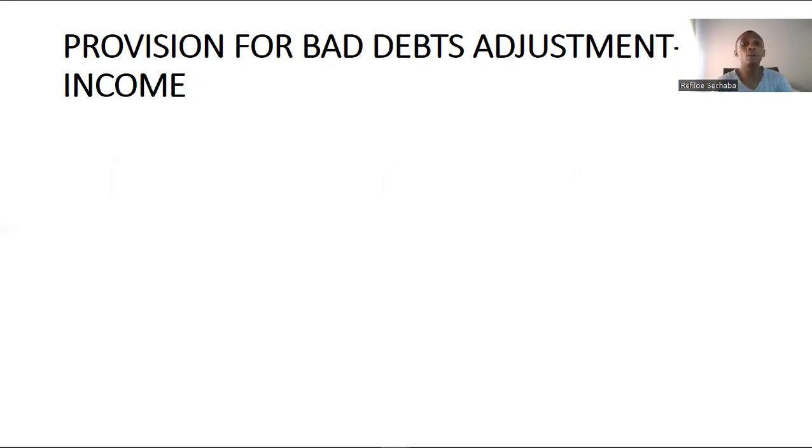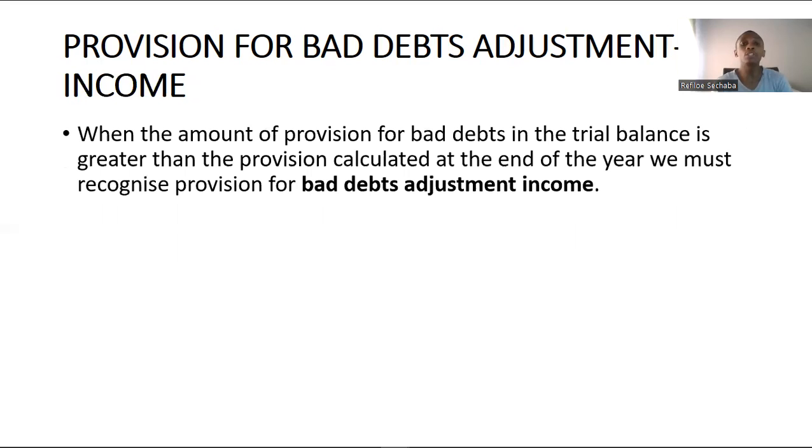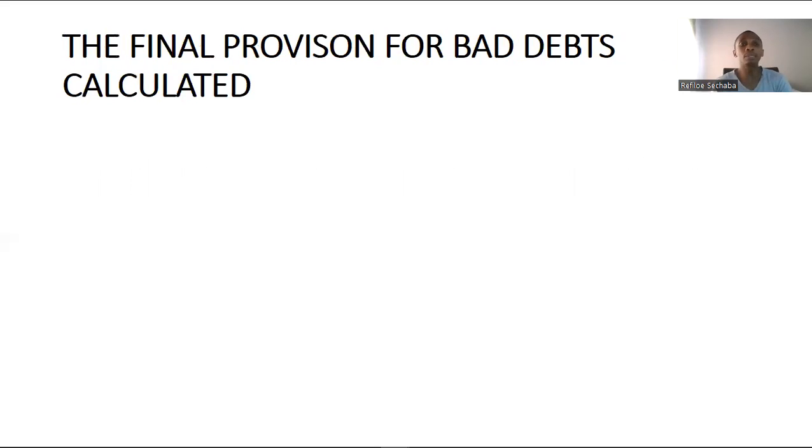Now, your provision can also be income if the amount that is reflected in the trial balance is greater than the one that you calculated as per the adjustments. Now, the difference, you can recognize it as income, as it means that the one that is in the trial balance must be brought down to the one that you calculated. And we want our provision to be down because it simply tells us that in the foreseeable future, we will not be required to write off bad debts as we initially expected. So we might have to write off lower amounts of bad debts. That is why we recognize it as income.